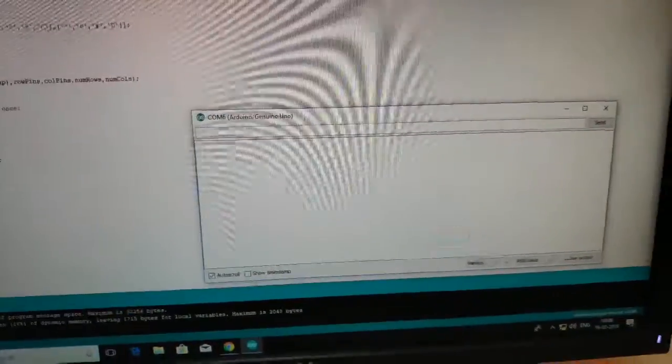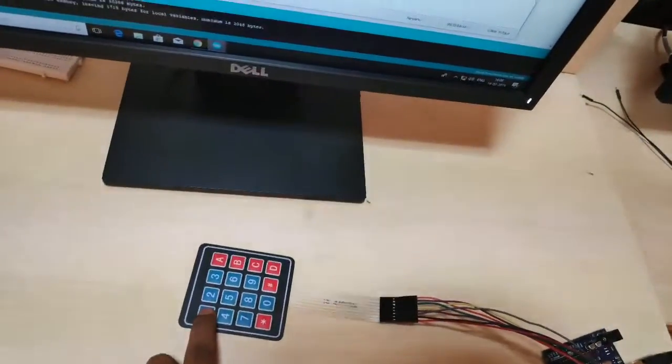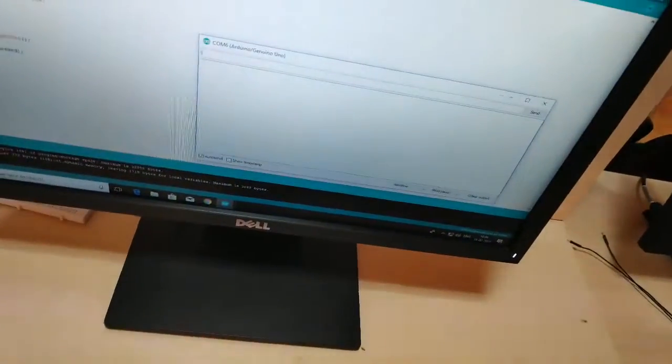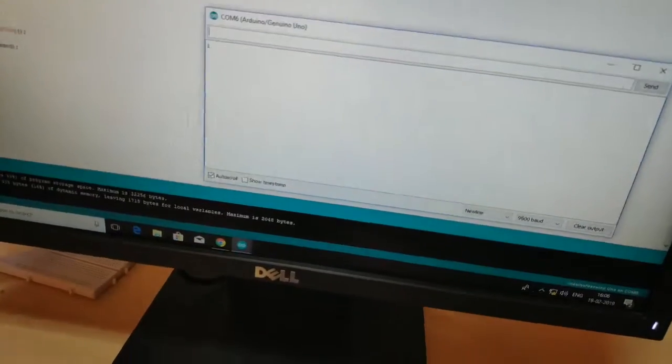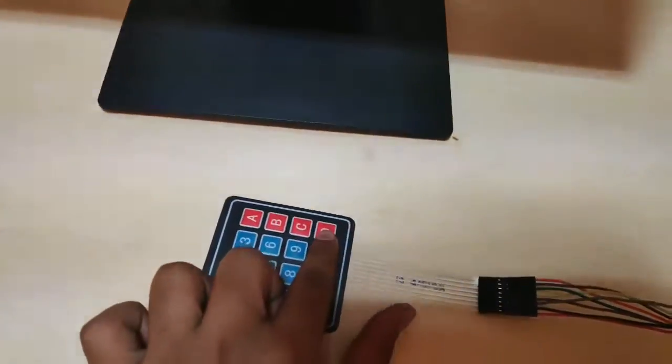Now go on to the serial monitor and try pressing any key and see if the output is shown on the serial monitor. So I'm pressing 1 on the keypad, now 4, and now 7. So as you can see, it's showing all the results that I'm pressing on the keypad.